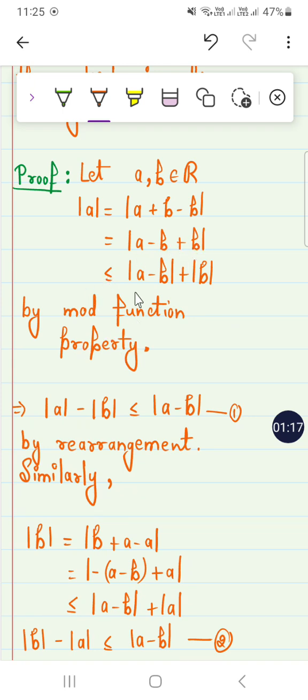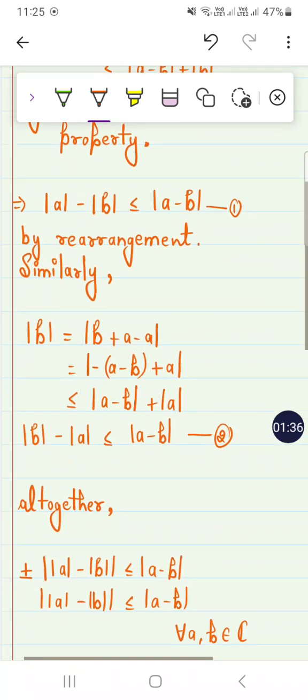By the mod function property, it can be written as mod of a is less than or equal to mod of a minus b plus mod of b, right? By rearrangement, mod of a minus mod of b is less than or equal to mod of a minus b. Take this as the first equation.